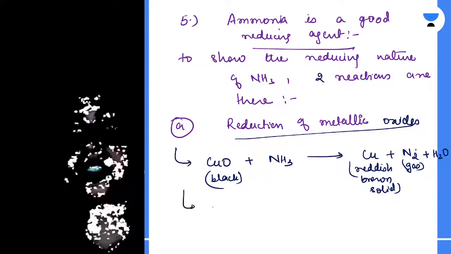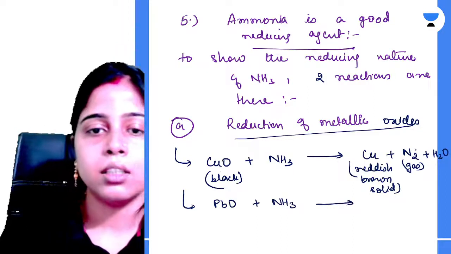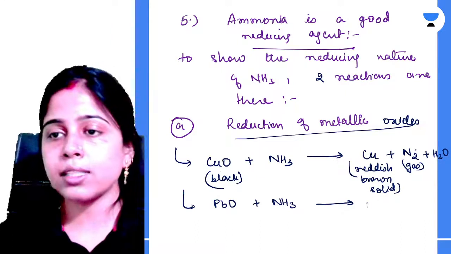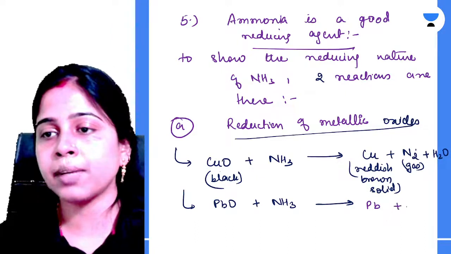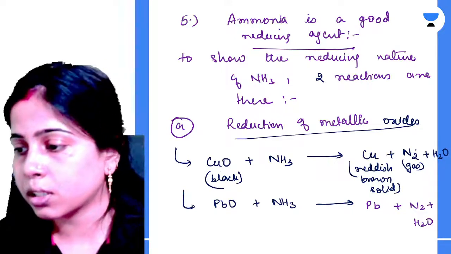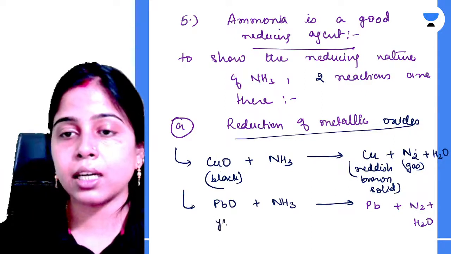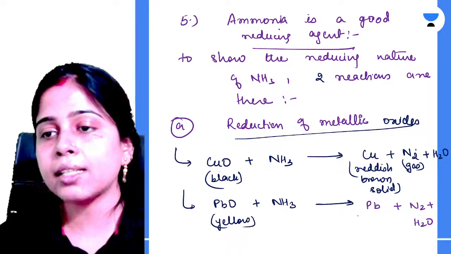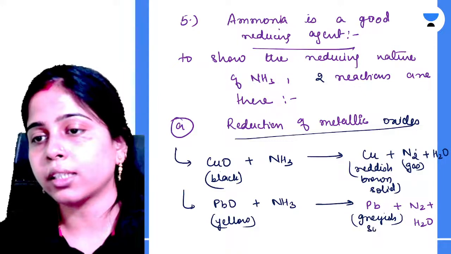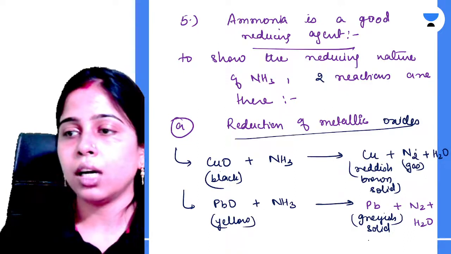Chalo. Second is your reduction of lead monoxide in presence of ammonia. Okay? So let me show you this. In that case, your lead oxide will also get reduced to form lead. Nitrogen gas is produced. Along with that, your water is also produced. So in that case, it was earlier yellow in color. Now it has formed your grayish colored metal. Okay, grayish solid. Am I clear? This is the observation for this reducing property of your ammonia.